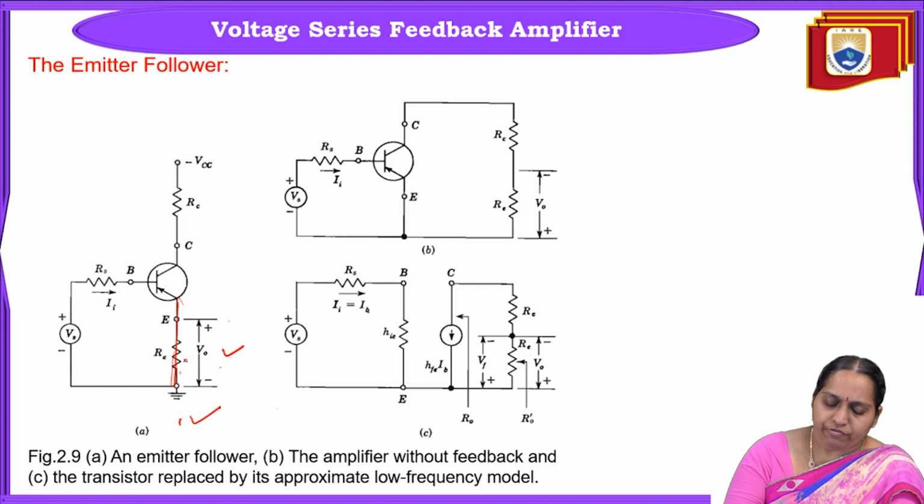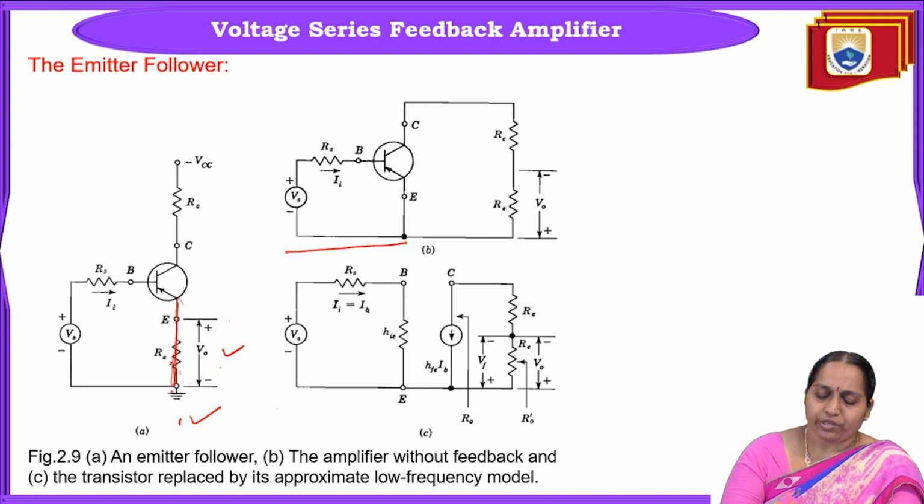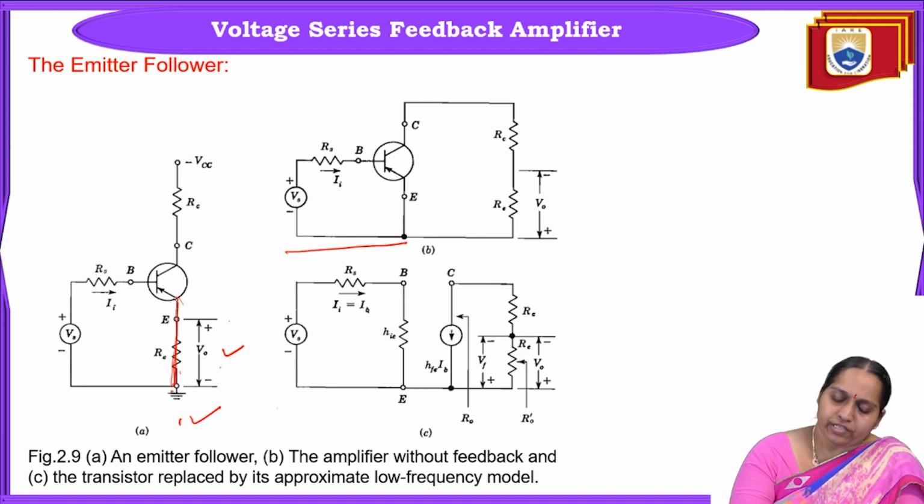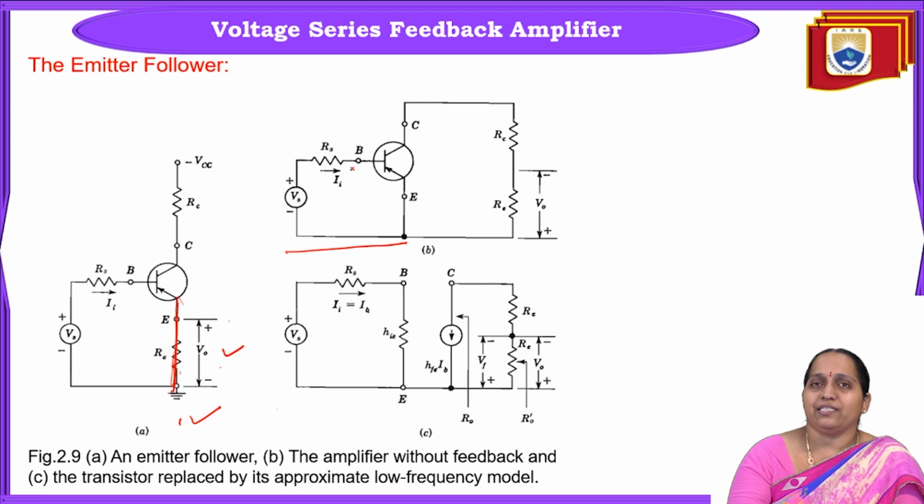So if V0 equals 0, what will be the input circuit? Simply replacing this by short, whatever is left over, Vs, Rs and base to emitter, then the emitter is given to ground. This is the input part. Up to here it is the input part. What we are doing here is simply setting V0 equal to 0, which indirectly says that this can be represented by a short circuit. So this will be the input part, redrawn as it is.